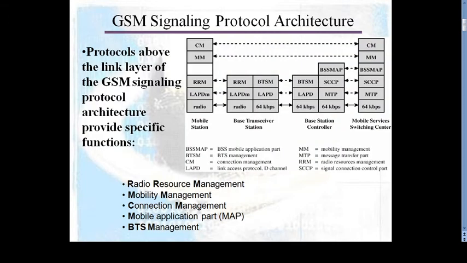In the GSM signal protocol architecture, if we observe, the first layer is called the physical layer, which is in the form of radio channels, then the data link layer, and the upper layer is called the signaling layer. Here the different stations consist of the mobile station, the BTS (base transceiver station), the base station controller, and the mobile service switching center. Now how will the data be transmitted from the MS to the MSC? There is some protocol which is to be followed.